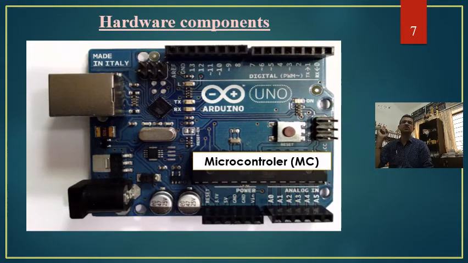Okay, so let us see a little bit about the hardware of Arduino. This is how Arduino looks when it is close by, and as I already mentioned, this is the microcontroller, the so-called special purpose digital computer used in Arduino, and that particular microcontroller is called Atmega 328P. That is the kind of microcontroller that is used.